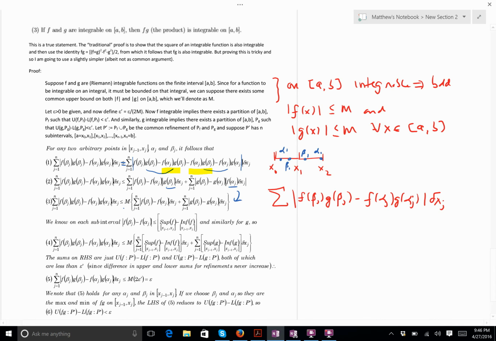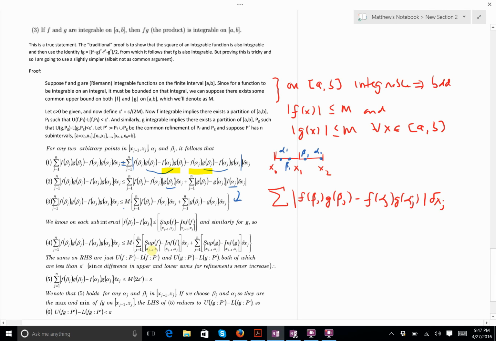Now notice something, that this difference is always less than the sup of f minus the inf of f on that subinterval, right? These are just 2 arbitrary differences. In fact, this is the absolute value of 2 arbitrary differences, but they're always less than the sup minus the inf. Okay? And so now I can basically replace these. The inequality holds, and I can put these values in here.